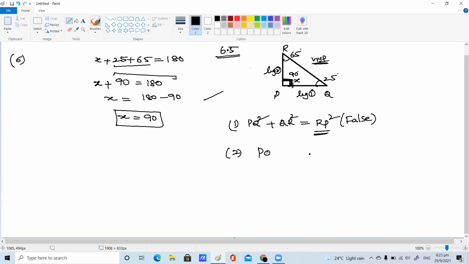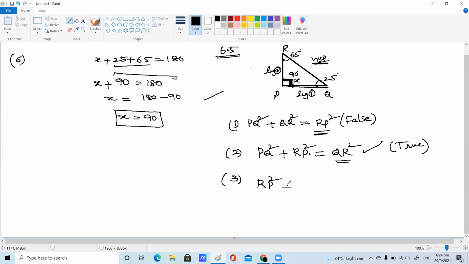The next condition given is PQ square plus RP square equal to QR square. Where is PQ? This is PQ, and this is PR. So these are leg 1 square plus leg 2 square, which is equal to QR square, which is nothing but the hypotenuse square. Yes, it is true, children.